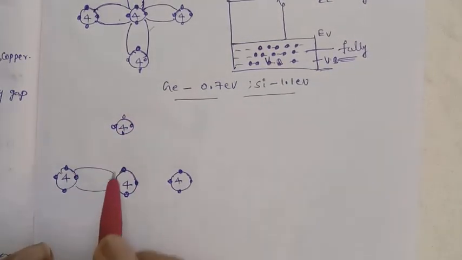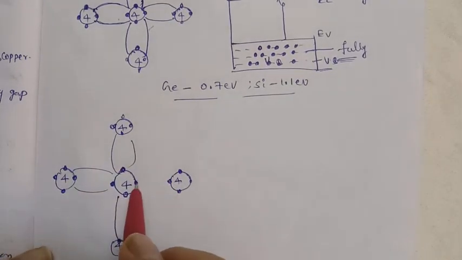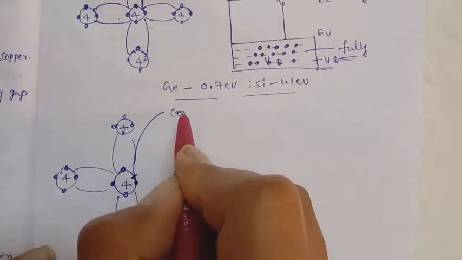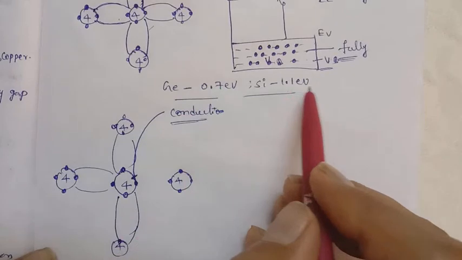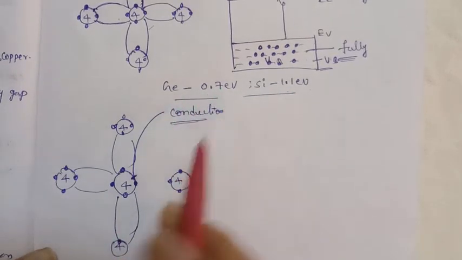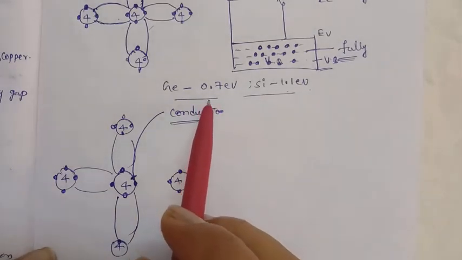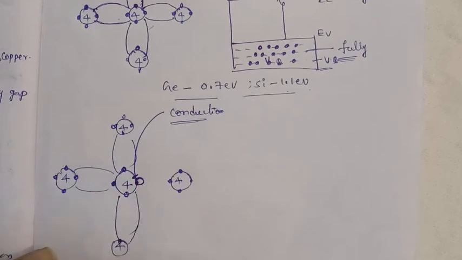So due to covalent bonds, but by increasing temperature, this electron jumps to the conduction band. The energy for silicon is 1.1 electron volts and for germanium 0.7 electron volts. Once you give that energy, the electron jumps to the conduction band. Here a vacancy is created.